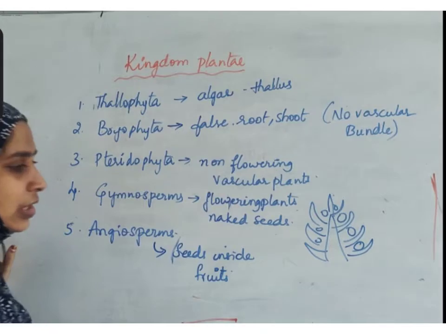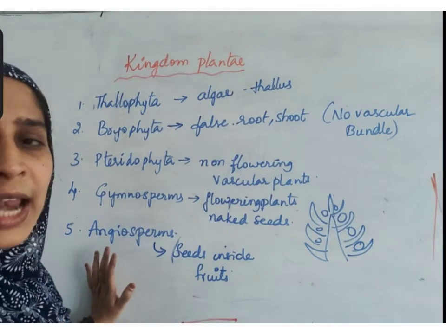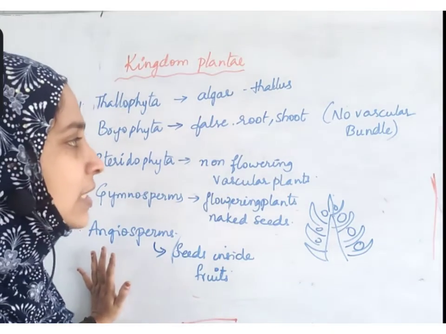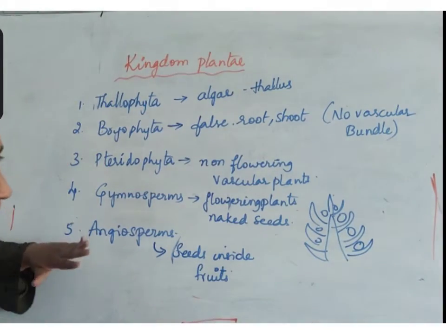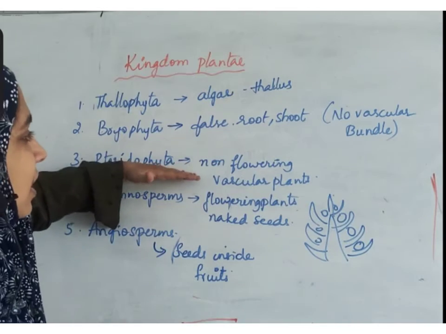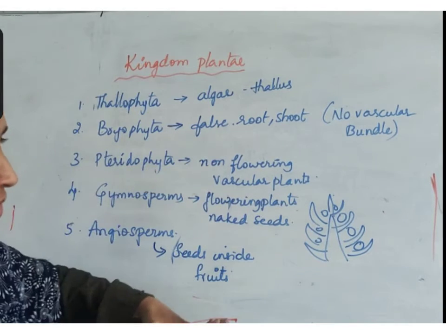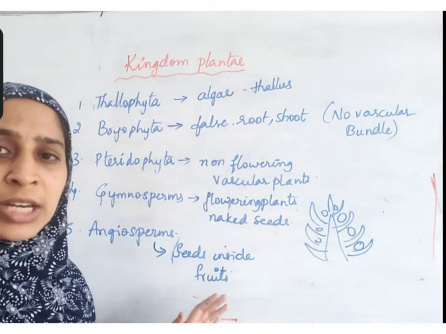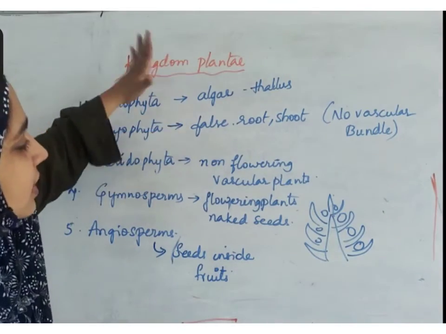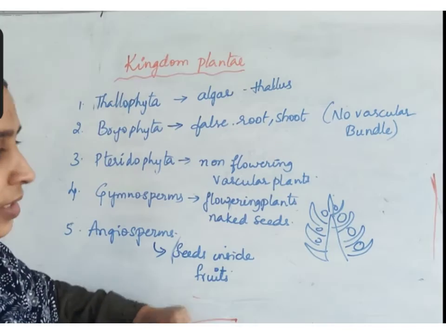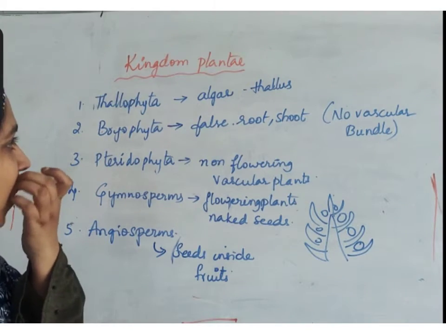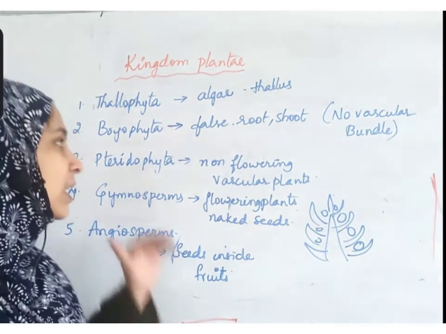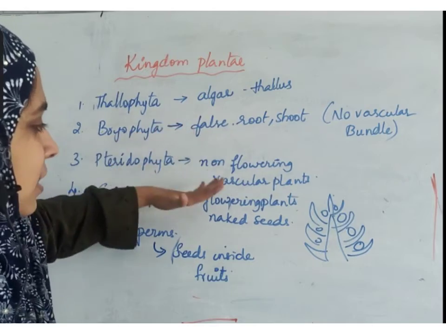Different textbooks have different classification about this. Don't worry about this classification. See, now itself I'll tell you. If you want to divide these plants based on flower, from here to here non-flowering plants, from here to here flowering plants. If you want to divide based on presence of vascular bundle, these are non-vascular plants, these are vascular plants. Based on true parts of the body, true parts means vascular bundle.